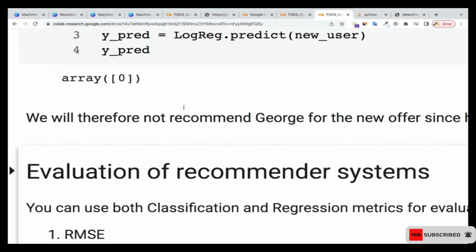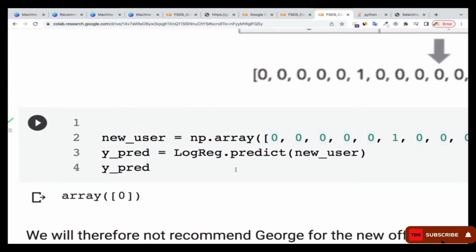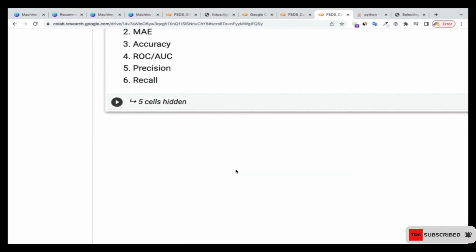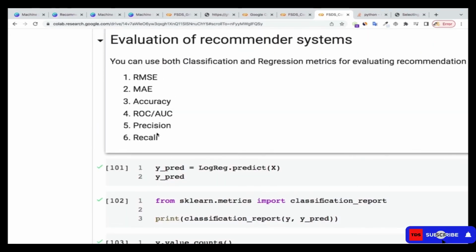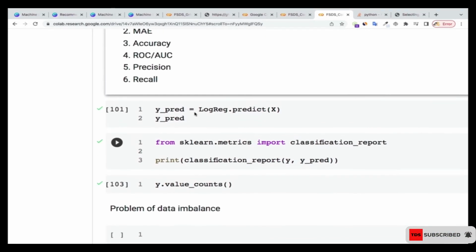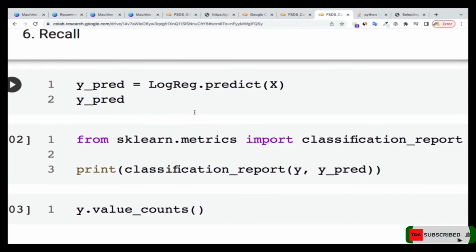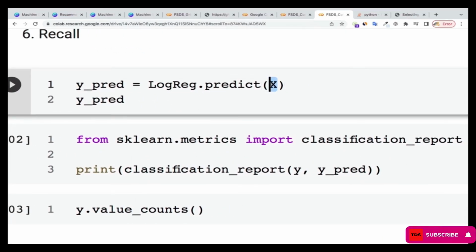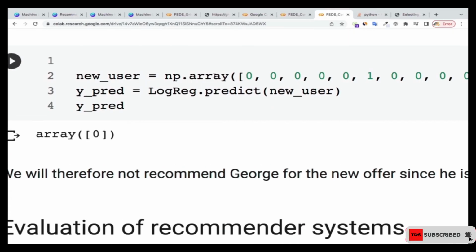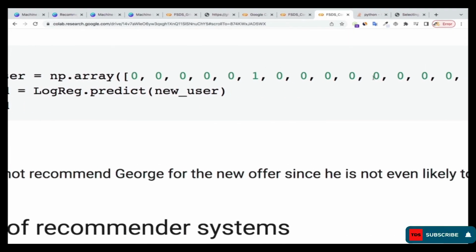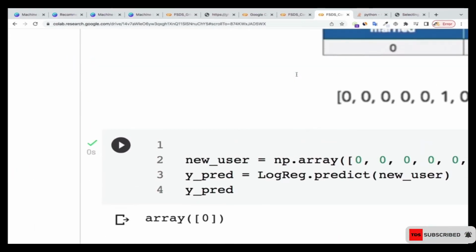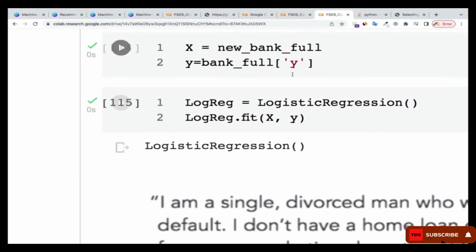So for instance, if we want to evaluate this one that we just did, we can use any of these evaluation metrics. Over here I'm going to use the X that we have over here, because I cannot use this single one. Remember that the model we built, we built it using the X.